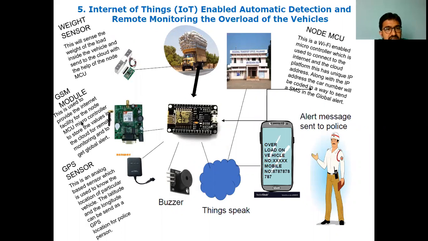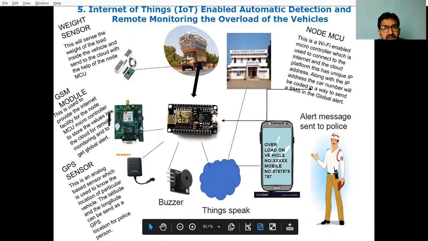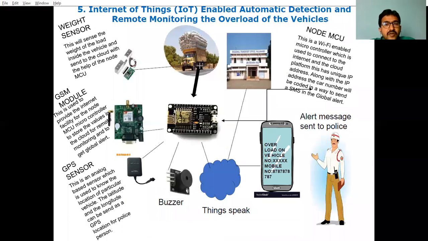The fifth one, IoT-enabled automatic detection and remote monitoring of the overload of vehicles. Now here, a weight sensor is there, a GSM module is there, a GPS sensor is there, NodeMCU is there, a mobile app is there, the buzzers, the cloud, everything is there. Now, how the process is connected automatically to the RTO office and the nearby police, for vehicles like children's school buses with overloaded children, or any vehicles carrying overloaded products or goods, how you are going to make this a new process, and you claim that this is the new process, and write the claims in a detailed manner and you can claim it, right?